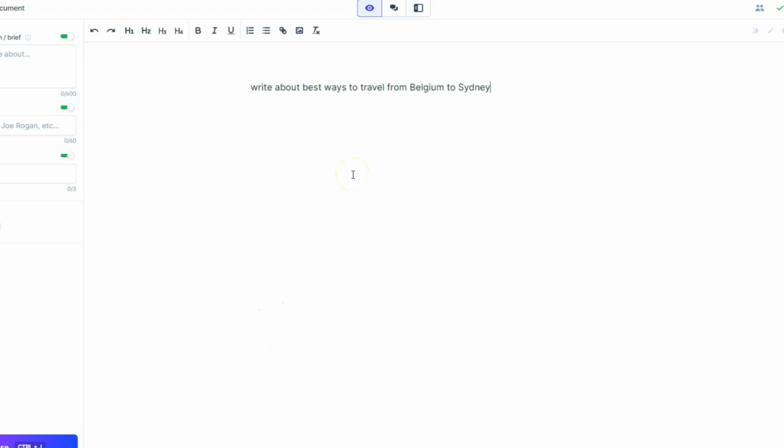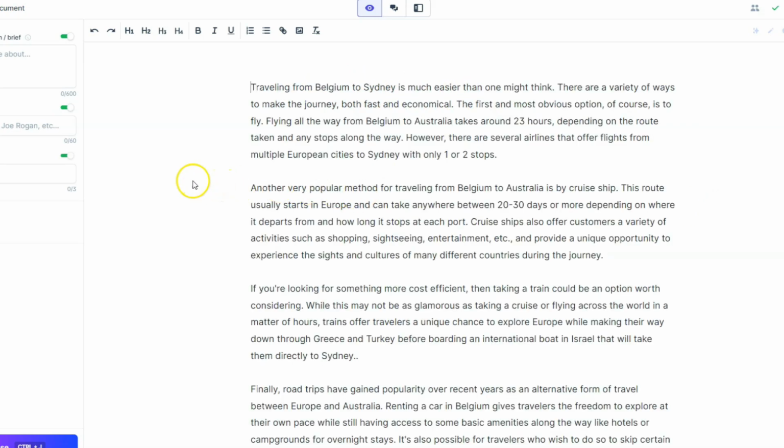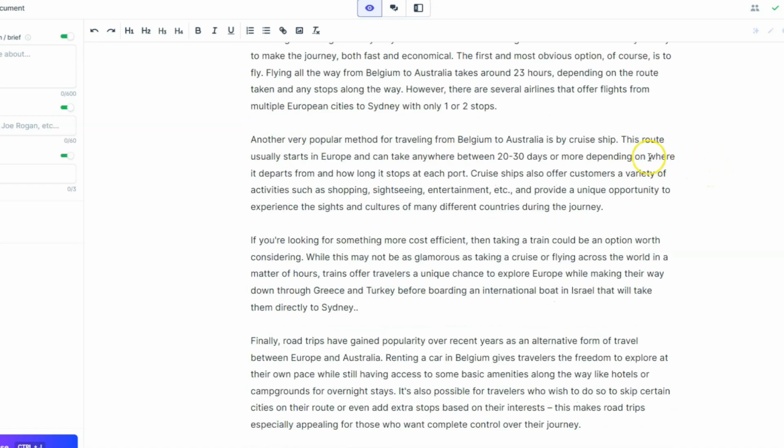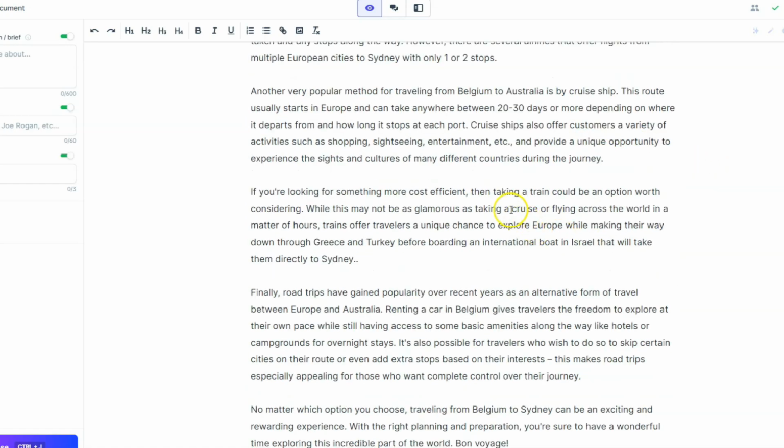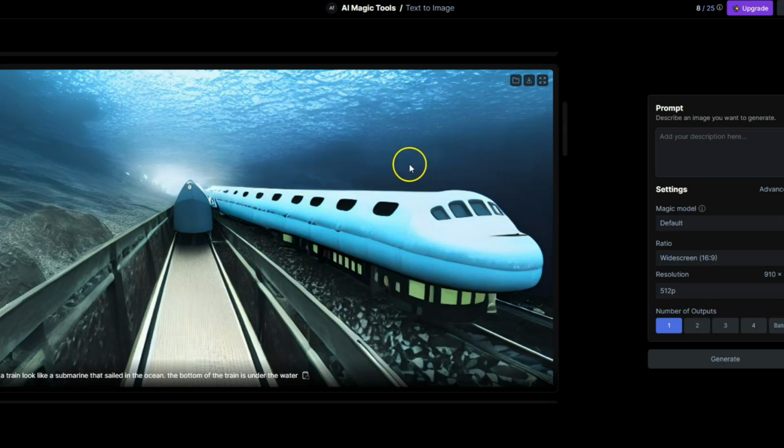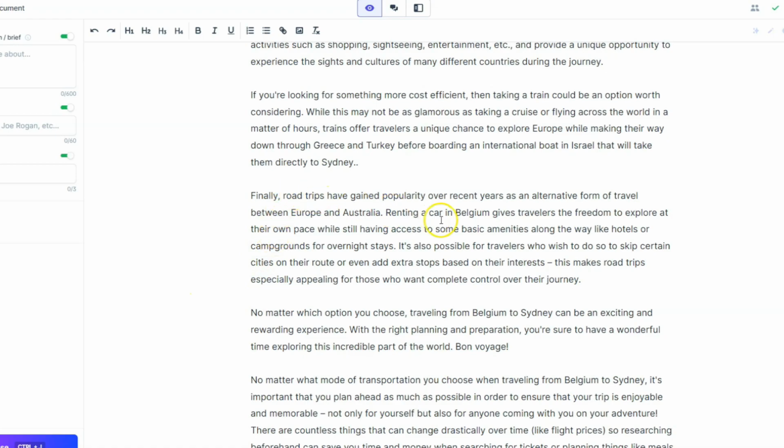I will use one of the content AI tools and try to write an article like the best ways to travel from Belgium to Sydney. We can look at the article that the content AI tool wrote for us. The article is talking about flying from Belgium to Sydney. I think this is the right way. We find a way to travel by cruise, but it also talks about taking a train, and that taking a train can be an option worth considering. This is the reason I added this image. This is an unreal train under the ocean. And also it writes about road trips, and that we can rent a car in Belgium in order to drive to Sydney. This is just one funny example.